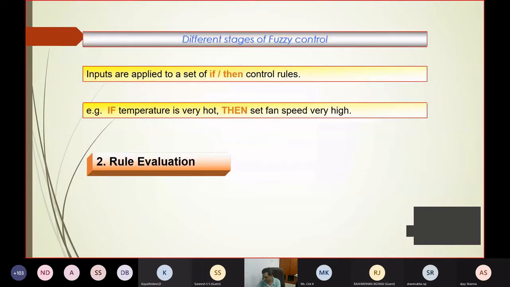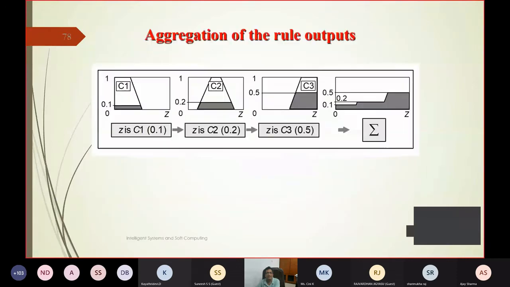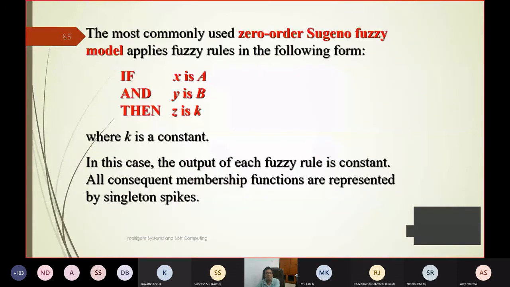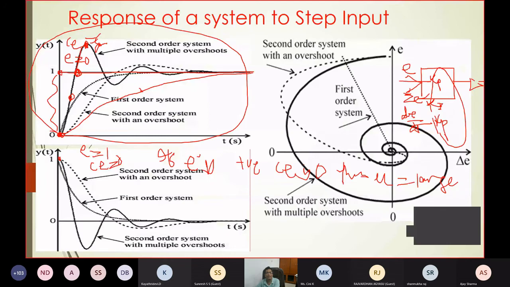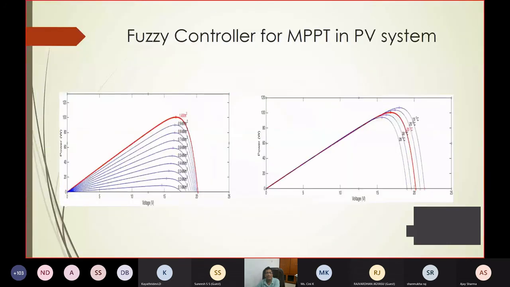Okay, fuzzy, I'll skip it. I've already discussed all those. I'm not going into the detail. And lastly, for 10 minutes, I'll make another application, that is the maximum power point tracking.